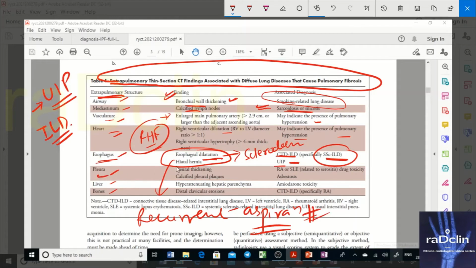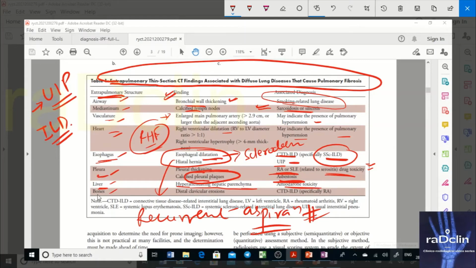If you have pleural abnormalities like pleural thickening, calcified pleural plaques, once you know that there are pleural plaques, you should think of asbestosis. And one thing, if you have pleural effusion, you may have RA or SLE also. And what is the drug that causes it? Amiodarone can cause that. Similarly, liver: if you have hyperattenuating hepatic parenchyma, amiodarone toxicity can cause this because it causes iron deposition.